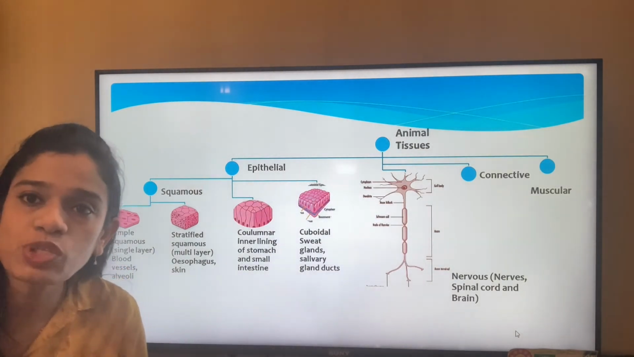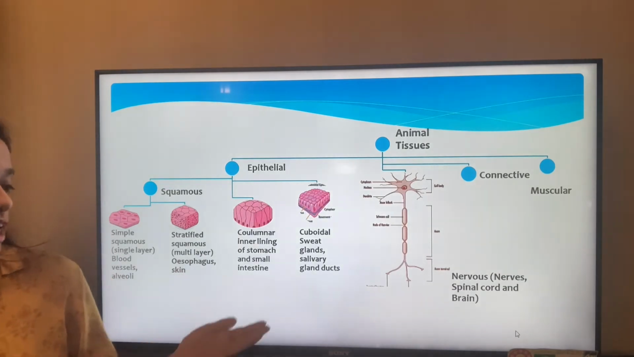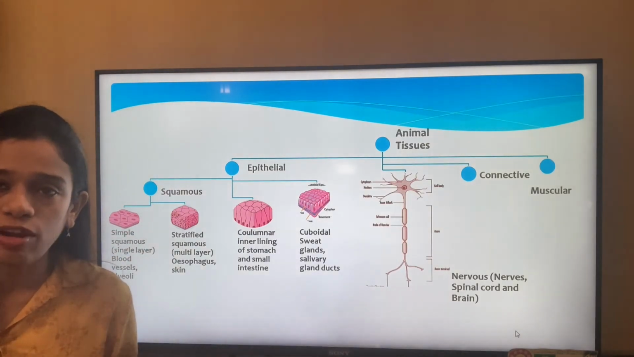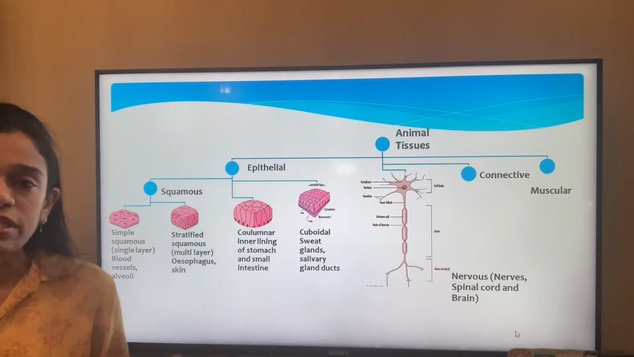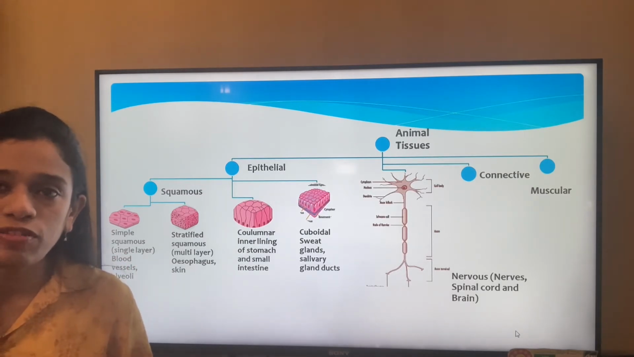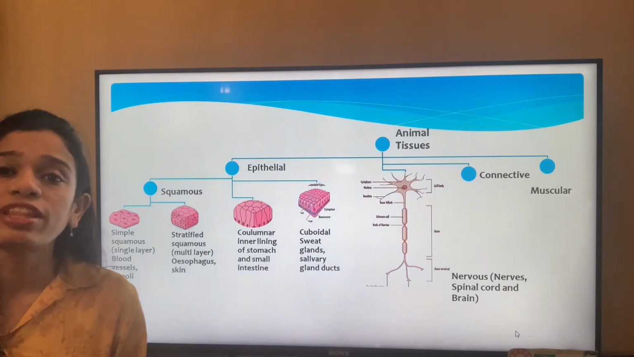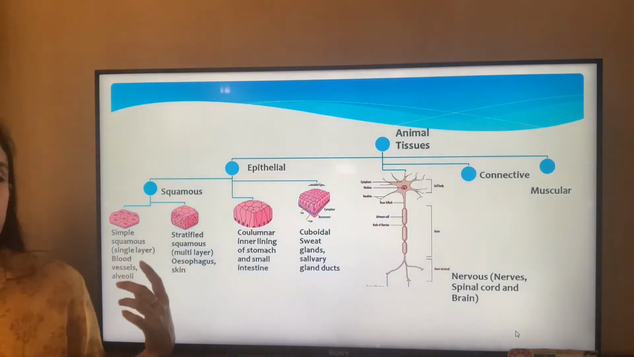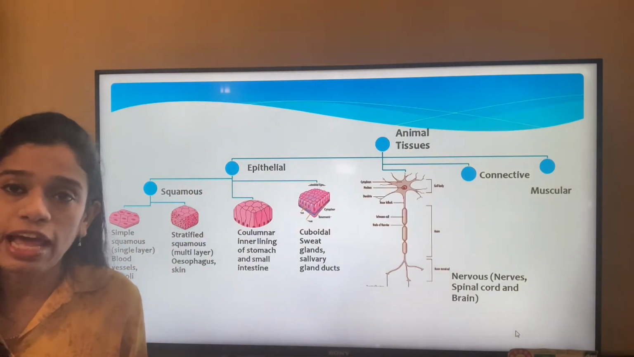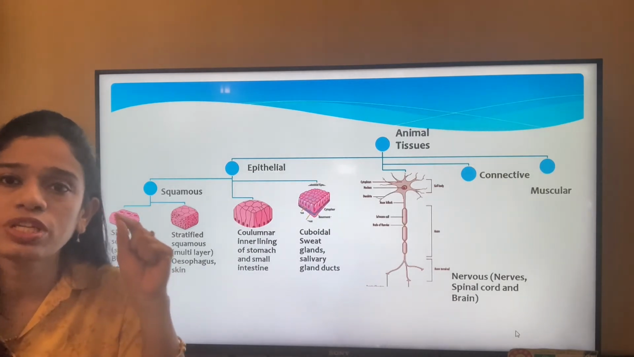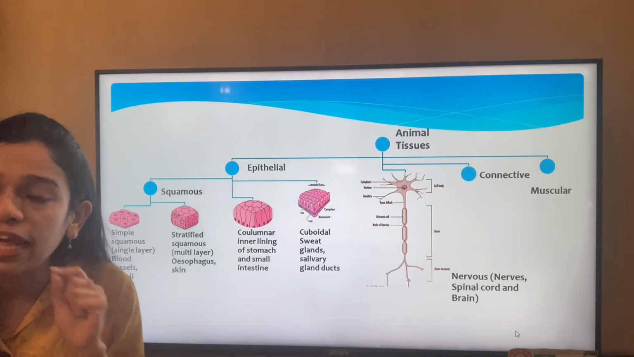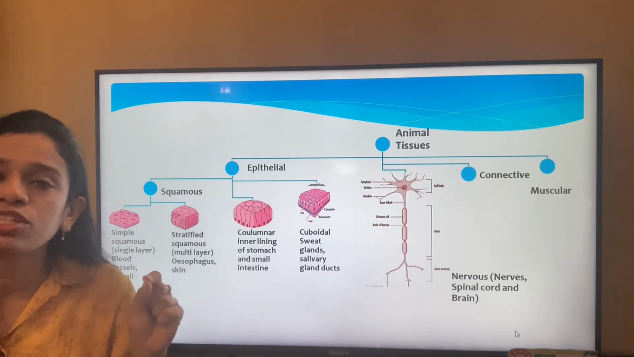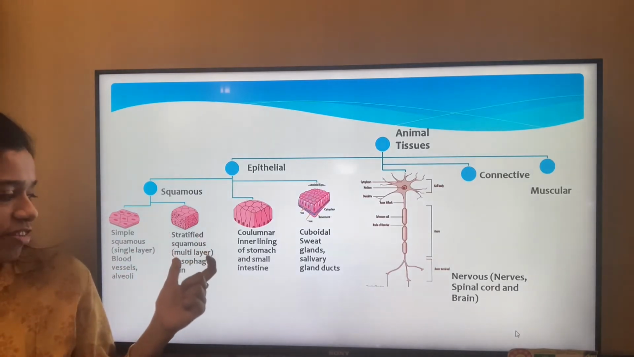The name suggests that simple squamous tissue is simple in nature, that is, it is a single layer of cells. Where are they located? They are located in regions where a very thin layer of tissue is required, which we have to keep in mind. So they are located in the blood vessels and in the alveoli of the lungs, which are very minute structures and need very thin layers of tissue. And the next is the stratified squamous.